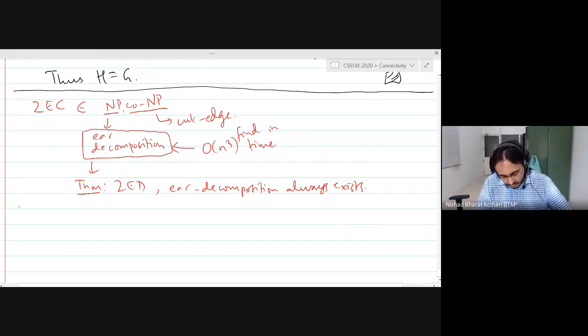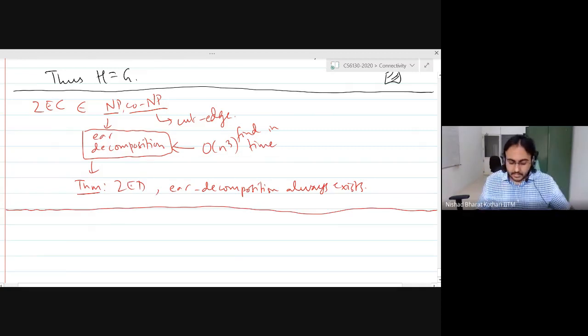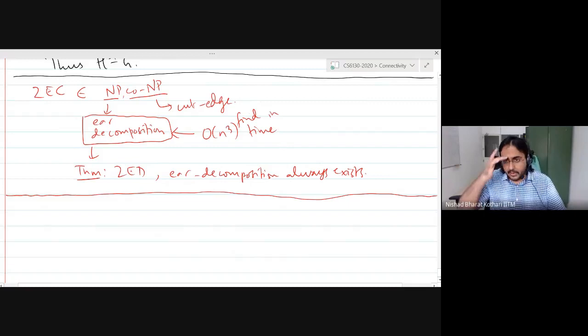Good. So this is basically the end of 2-edge connectivity, and you will be using ear decompositions a lot in your first assignment.